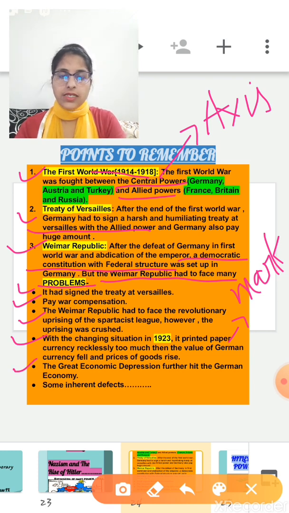Next one, the Great Economic Depression. The Great Economic Depression further hit the German economy. Next, some inherent defects in the Weimar Republic, like the proportional representation and the excess use of Article 48. So basically all these factors were responsible which led to Hitler's rise to power in Germany. This crisis in the economy, politics and society formed the background to Hitler's rise to power in Germany.